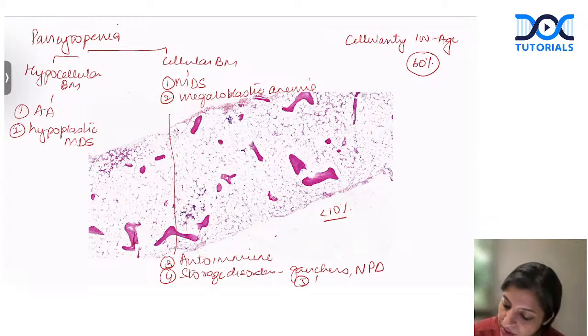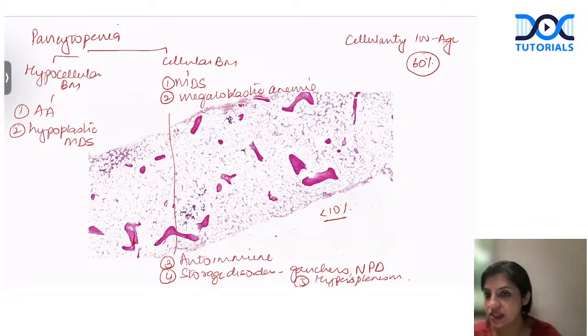Fifth, hypersplenism. Hypersplenism is always there. So these are some of the important causes of pancytopenia with hypercellular marrow. Apart from that, many malignancies can also do this, like hairy cell leukemia, which can have pancytopenia with dry tap and cellular bone marrow. So that is what you have to remember. Pancytopenia with cellular and hypocellular marrow should be very clear.